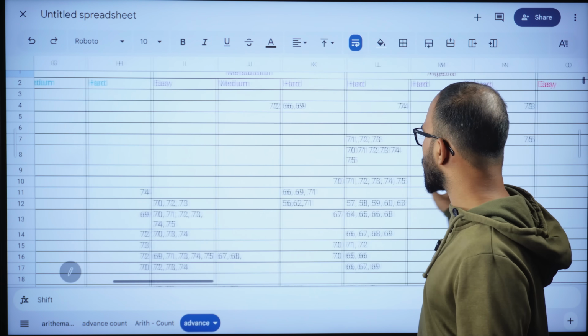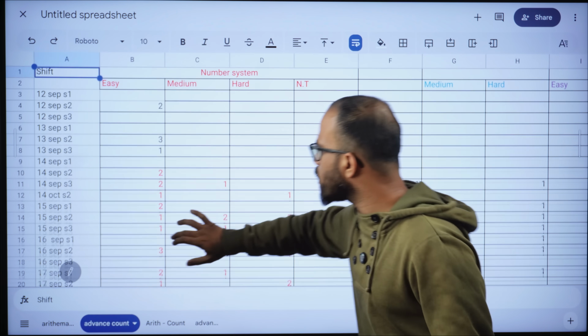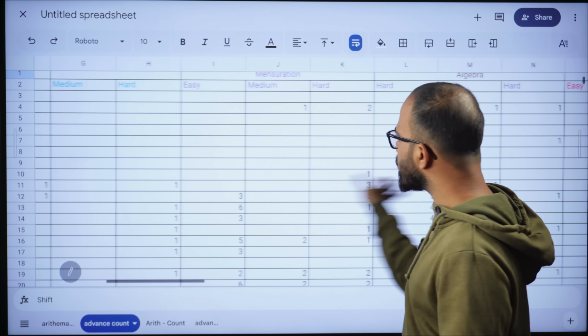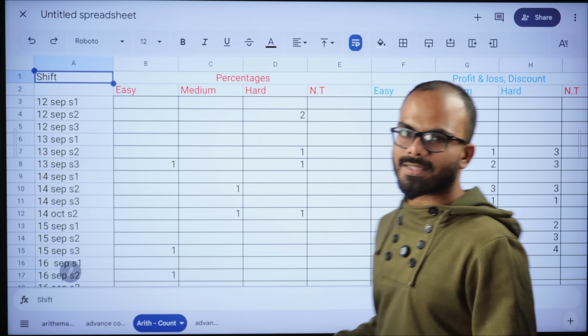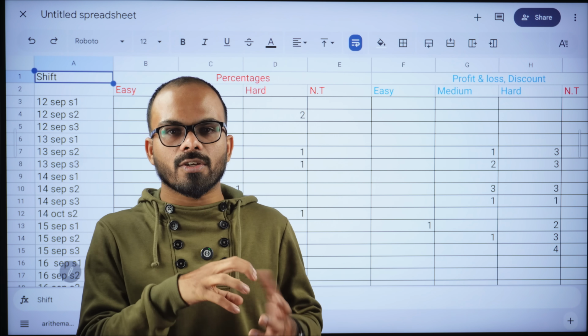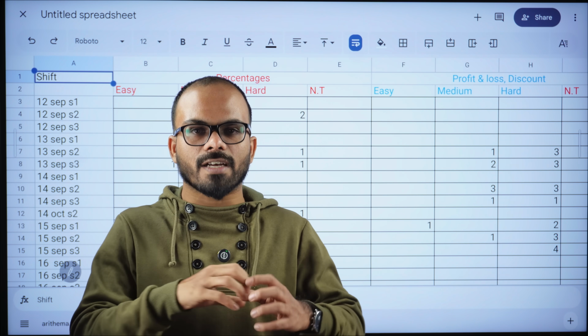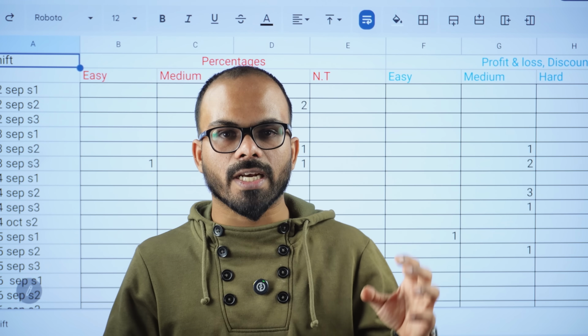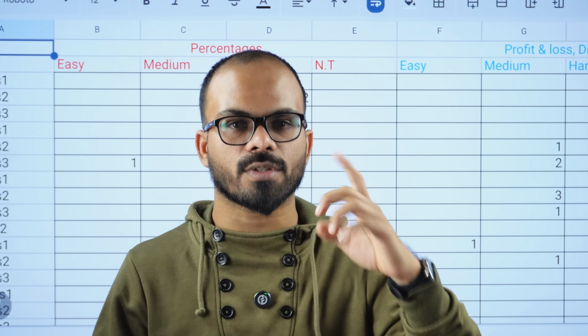First we shortlisted all the question numbers, then we counted all the question numbers of each of the chapters based on easy, medium, hard and non-TCS. And a categorical look at these numbers will give us a very interesting picture. To be honest, even I was surprised when I took a look at the numbers. Let me show you the results.